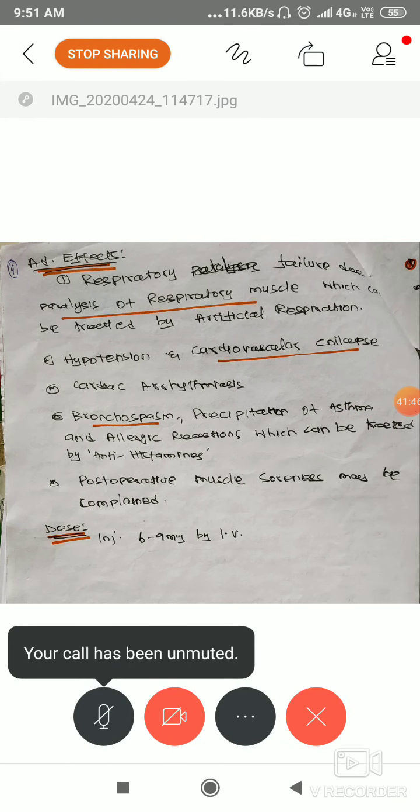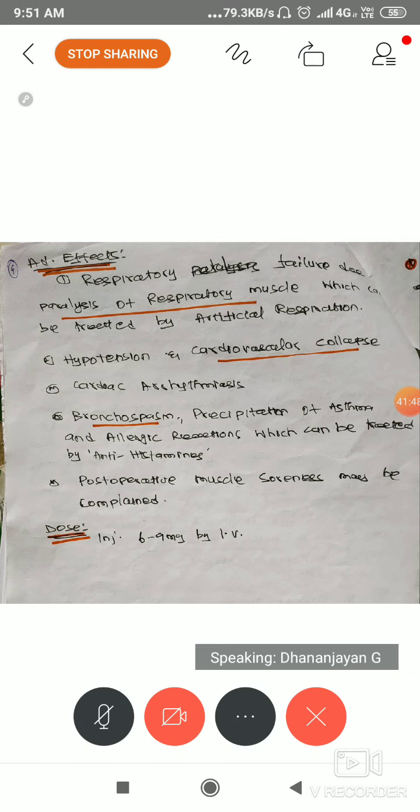So that means here you will get cardiorespiratory failure. Why is it cardiorespiratory failure?